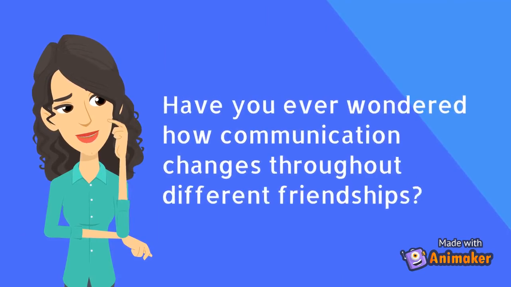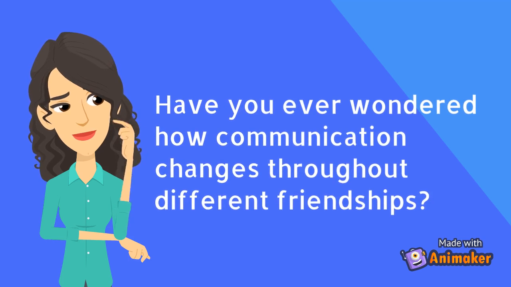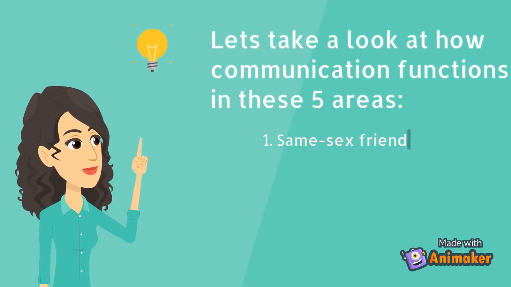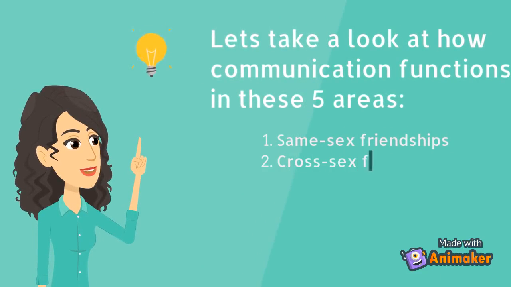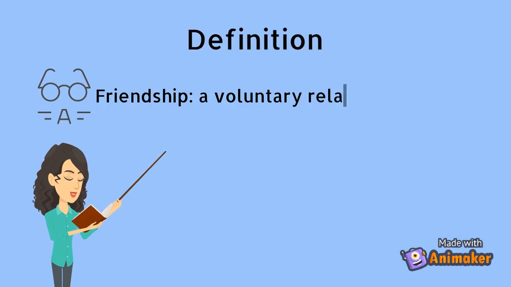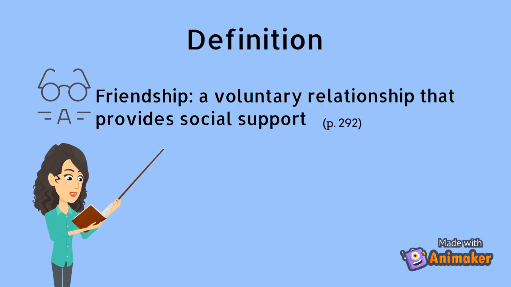Have you ever wondered how communication changes throughout different relationships? Let's take a look at how communication functions in these 5 areas. 1. Same-sex friendships. 2. Cross-sex friendships. 3. Mutual romance. 4. Strictly platonic. And 5. Desires romance. First, let's begin with the definition of friendship. Friendship is defined as a voluntary relationship that provides social support.